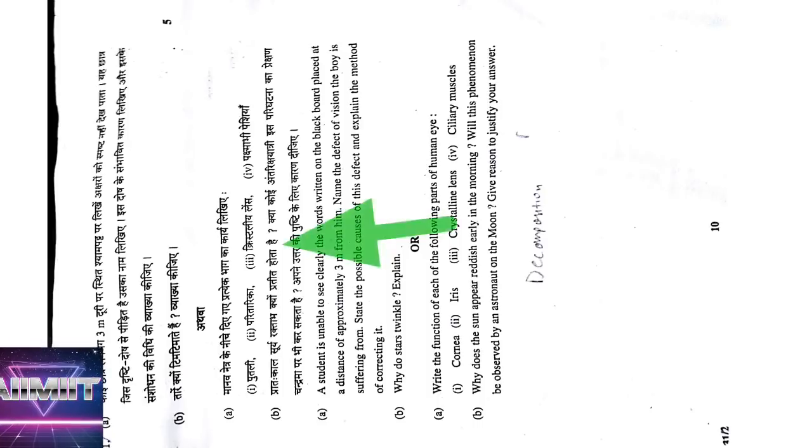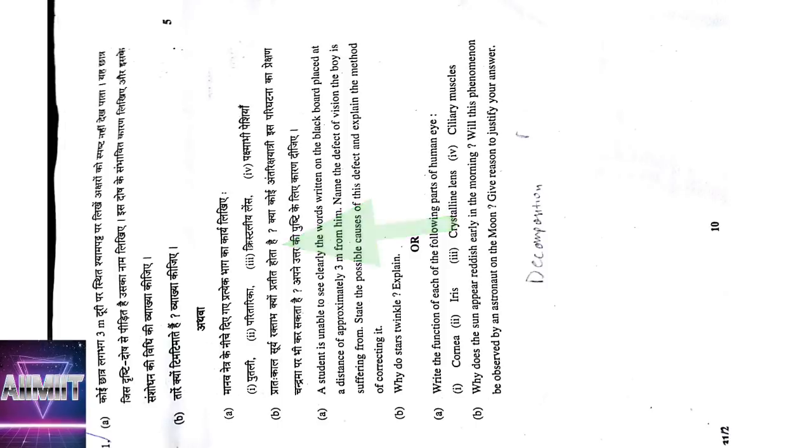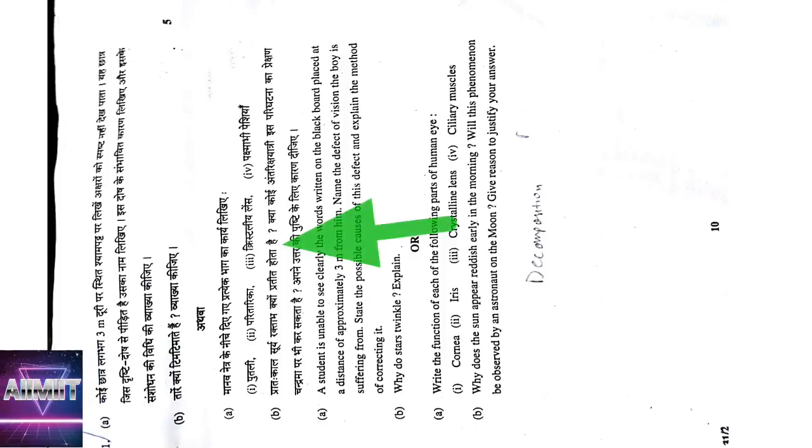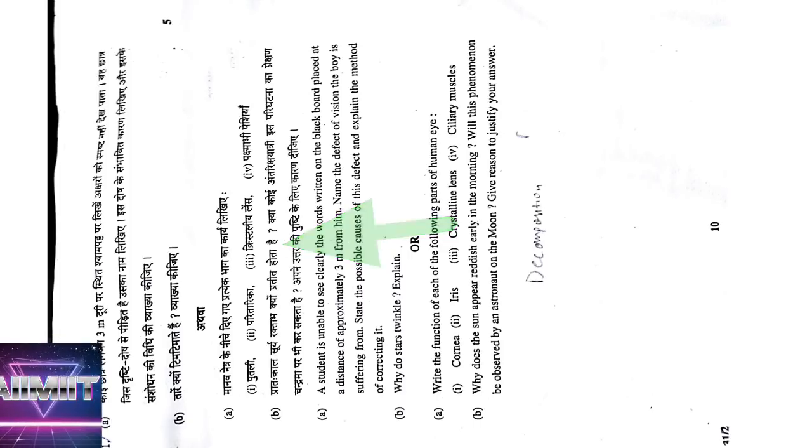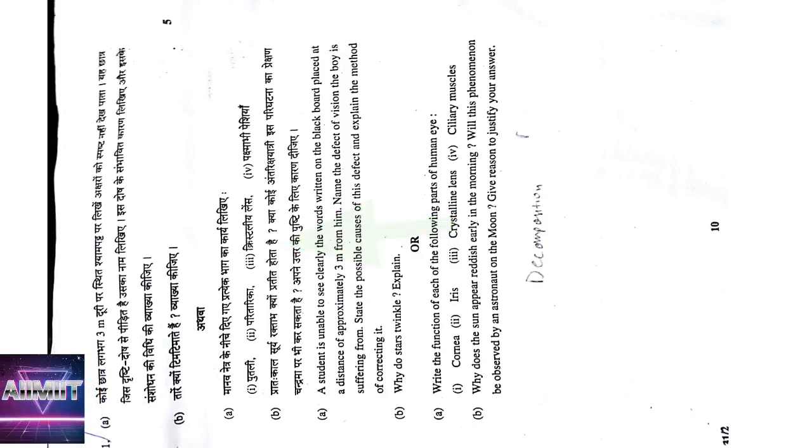Coming to paper number 10, 21st question, he is saying a student is unable to clear the words written on the blackboard placed at a distance of approximately 3 meters from him. Name the defect. Near things he is not able to see means it is myopia. So name the defect, means myopia. Why do stars twinkle, we have to write. Why do stars twinkle means that apparent change in the position, and even when starlight reaching the earth undergoes flickering and twinkling occurs, all that full paragraph you should write.